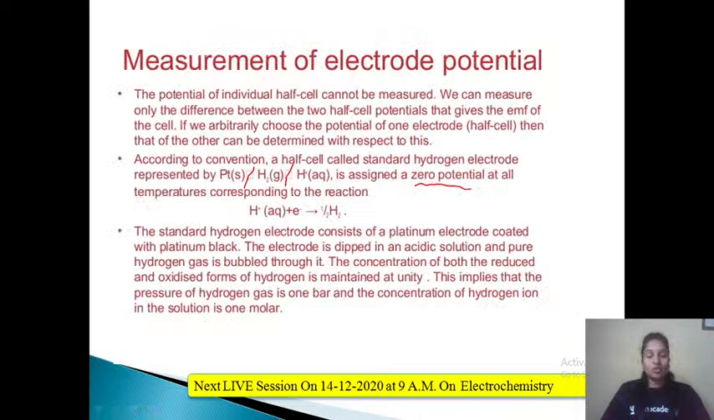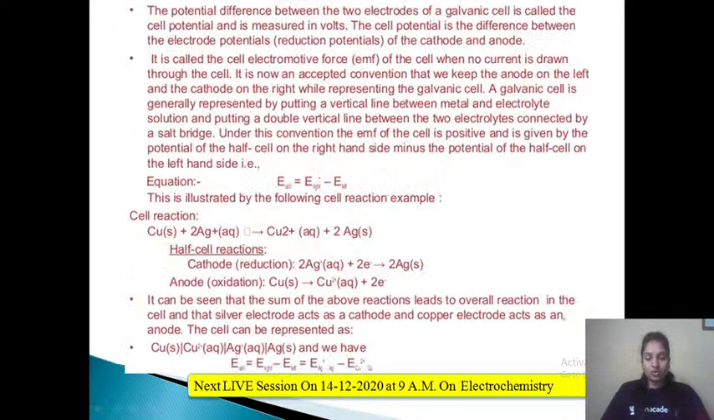Then how to measure the electrode potential difference? The electrode potential difference can be measured by taking one of the electrode as standard electrode whose potential we know, and here we use a standard hydrogen electrode and its potential is 0, right? Its potential is 0. So if I know the potential of one of the electrode and the potential difference between the two electrodes, then the third one can be easily calculated.